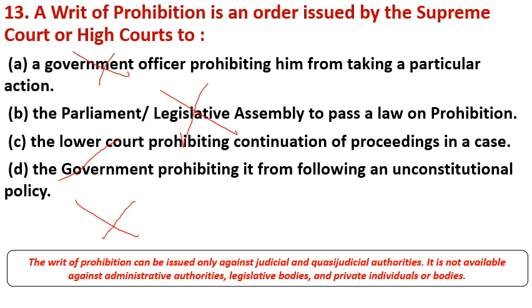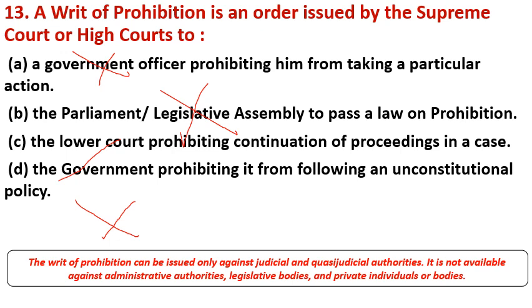The writ of prohibition is issued against a lower court or tribunal or any other quasi-judicial authority from doing something beyond their authority. It is issued by the higher court to the lower court. The writ of prohibition can be issued only against judicial and quasi-judicial authorities. It cannot be issued against administrative authorities, legislative bodies, and private individuals or bodies.